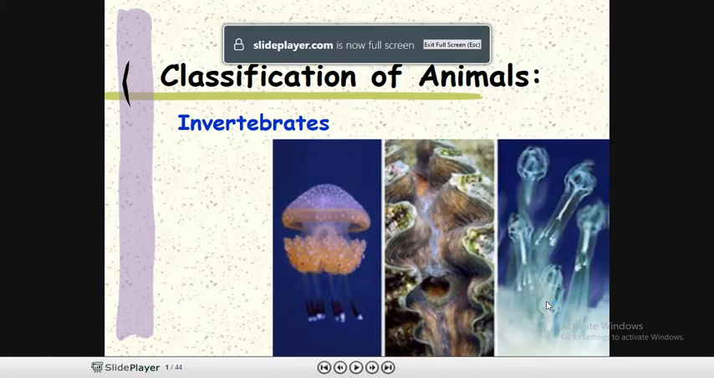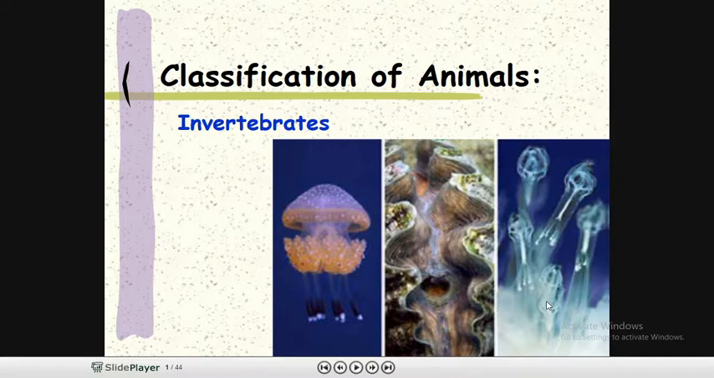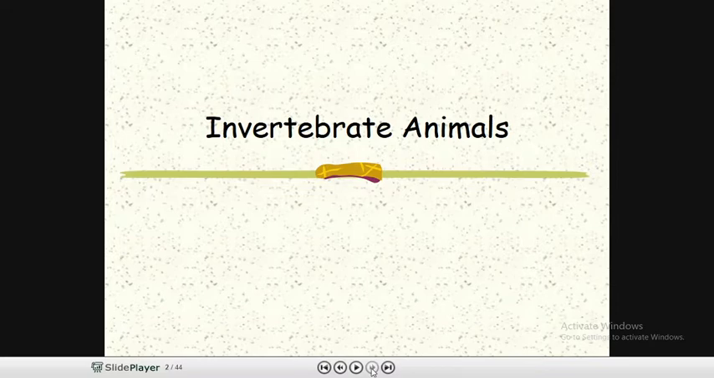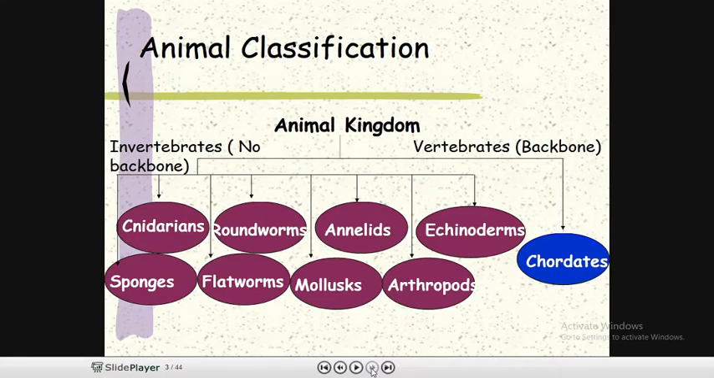Hello guys, today we are going to see the classification of invertebrates. Invertebrates are the most diverse animals, or organisms, present on earth. There are two different groups, or types, in the animal kingdom: invertebrates and vertebrates. Invertebrates have no backbone, or the backbone is absent, and in vertebrates the backbone is present.